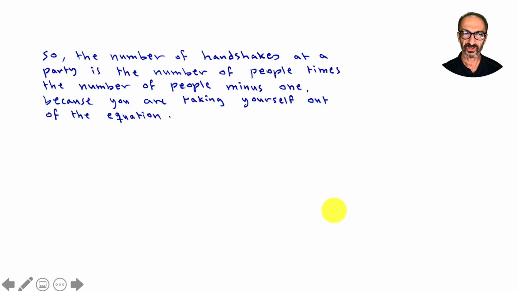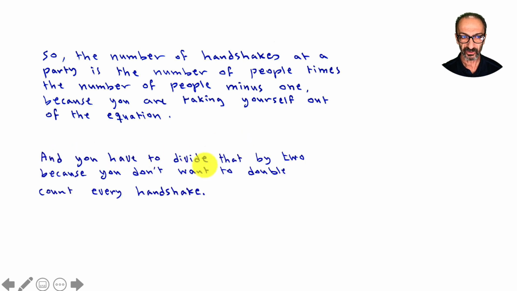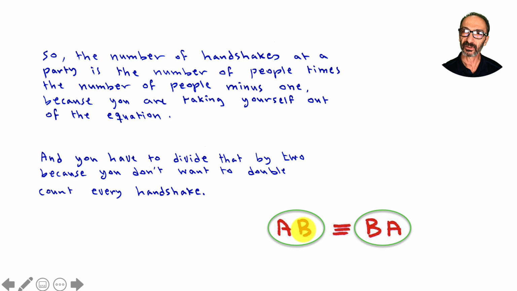So the number of handshakes at a party is the number of people times the number of people minus 1, because you are taking yourself out of the equation. And you have to divide that by 2 because you don't want to double count. Remember, we talked about that AB is the same thing as BA.